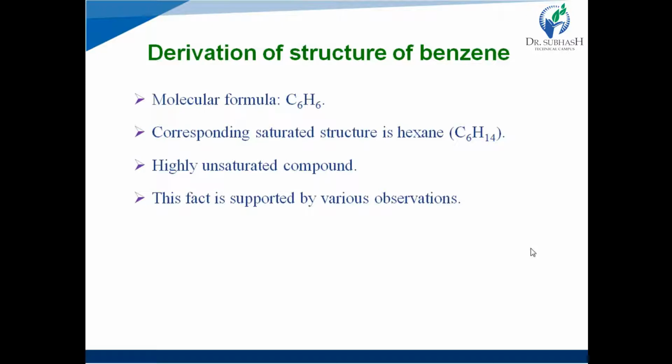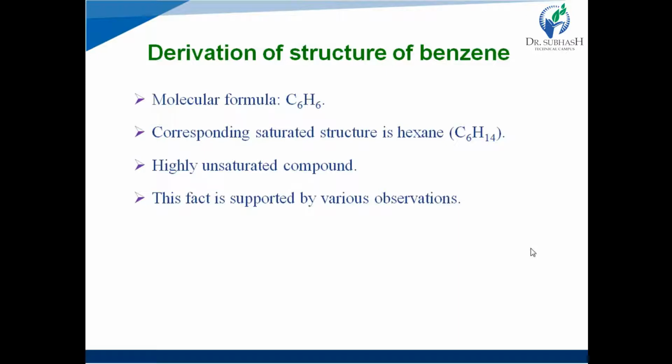Now compare both structures. Both have 6 carbon atoms. But in benzene, corresponding to 6 carbon atoms, 6 hydrogen atoms are present, while in hexane, which is the saturated structure, corresponding to 6 carbon atoms there are 14 hydrogen atoms present. That means in hexane, the 4 valencies of carbon atoms are satisfied by attachment with single hydrogen atoms. That's why it is a saturated structure.